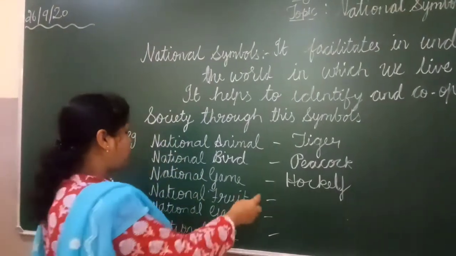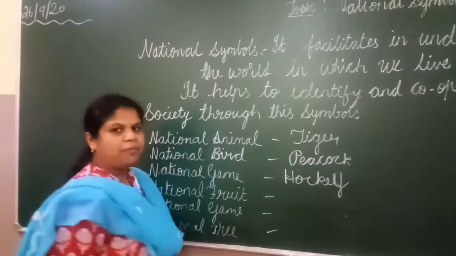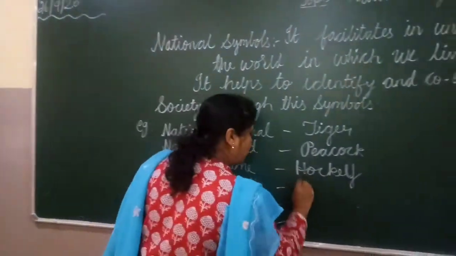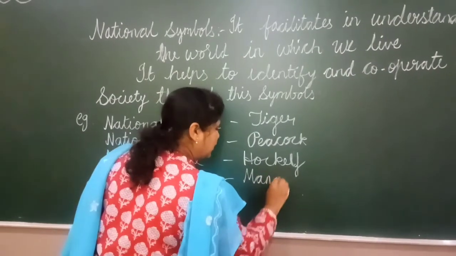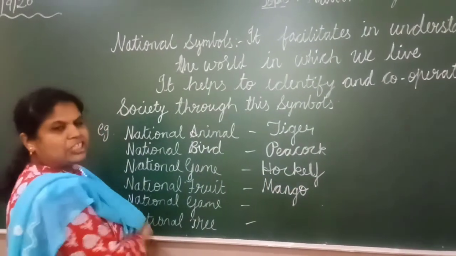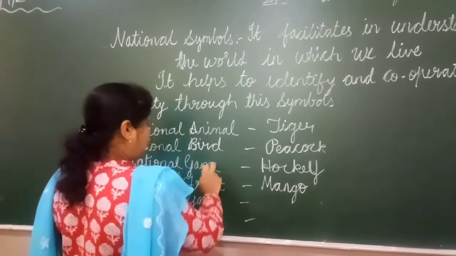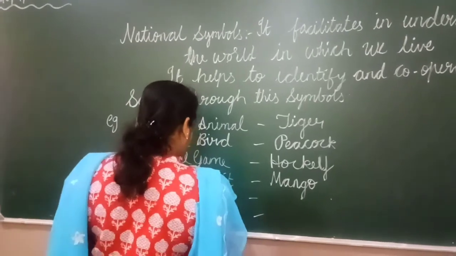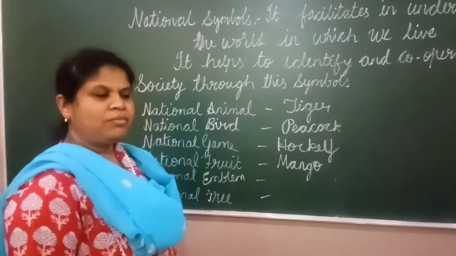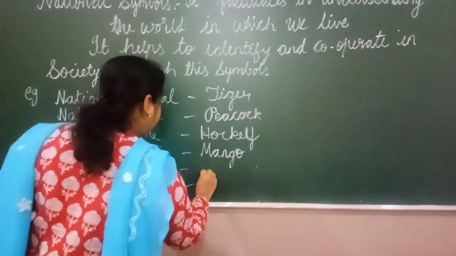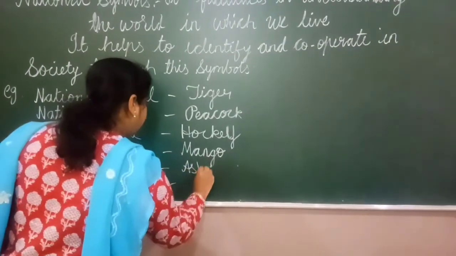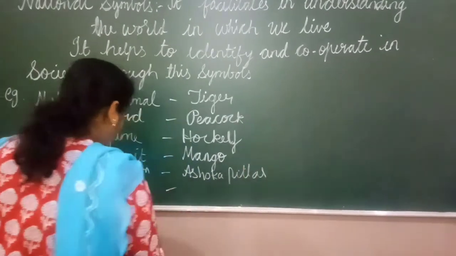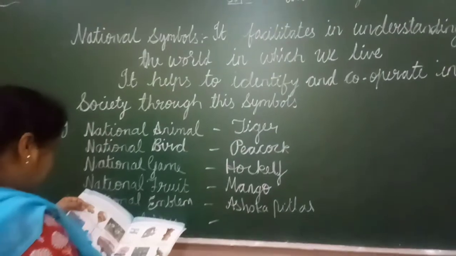Okay. Now, after hockey, which is the national fruit of India? Okay, mango. It is mango. Then the national game of India? Okay, hockey I have written. Right. Then which is the national emblem? It is Ashoka pillar, right? Ashoka pillar. So that is our national emblem.